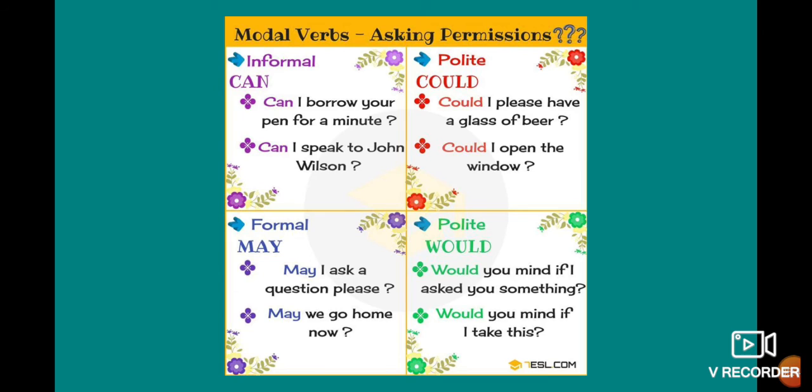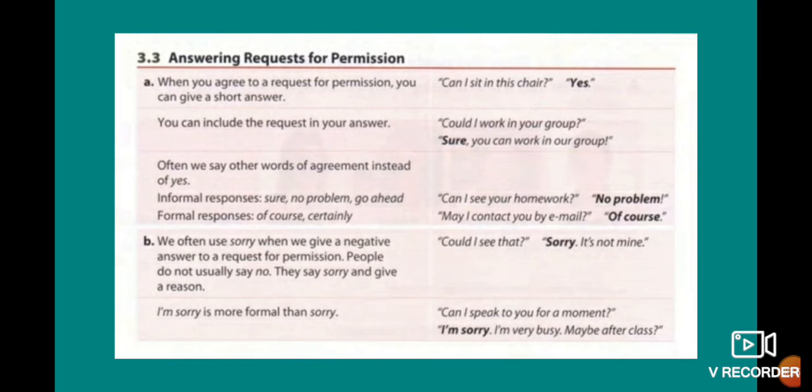Would you mind if I take this? Okay, if you notice the words changing, yeah? So that's me. Some of them you use in informal situations, others in formal situations, and others in polite situations. Yes, excellent. So let's see, what are the answers that you say if someone asks you for permission?